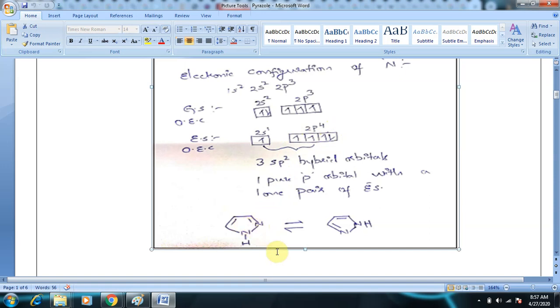So here, as you can see, every carbon atom has a pure p orbital with a single electron, and this nitrogen also has a pure p orbital with a single electron. So these pure p orbitals with a single electron will overlap to form 2 pi bonds, carbon-nitrogen and carbon-carbon. So altogether 2 double bonds are formed. And the first nitrogen we have discussed contains one pure p orbital with a lone pair of electrons, so that will be aligned with the pure p orbitals, and it will release electrons into the system. So altogether it contains 6 pi electrons, which make the molecule aromatic.